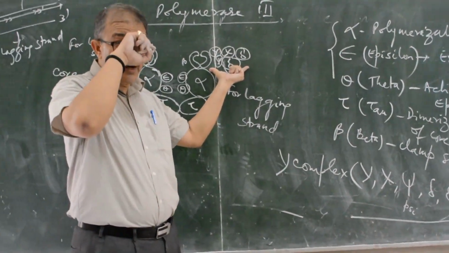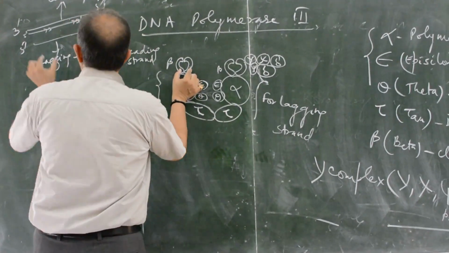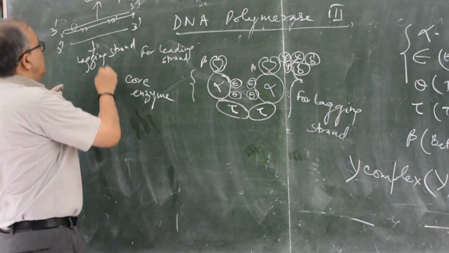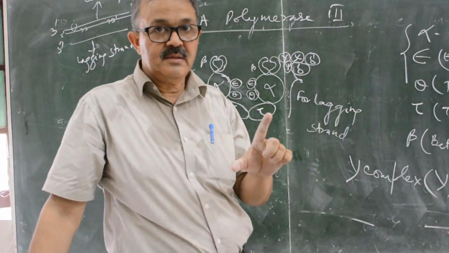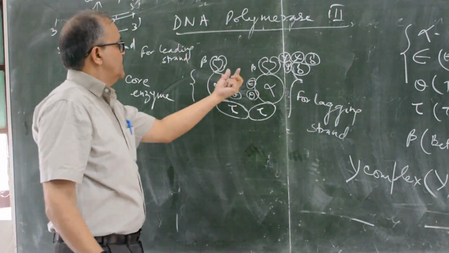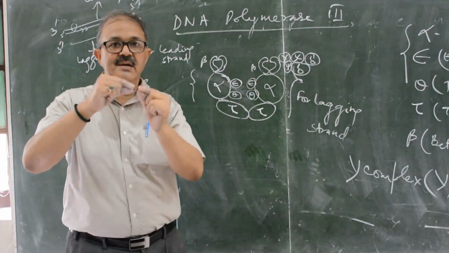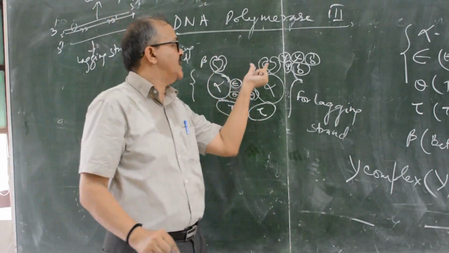So the gamma complex helps, and once it is attached with the strand, polymerization will go on. There is no breakage. But you will see that in the lagging strand, association and dissociation of the beta clamp is going on.